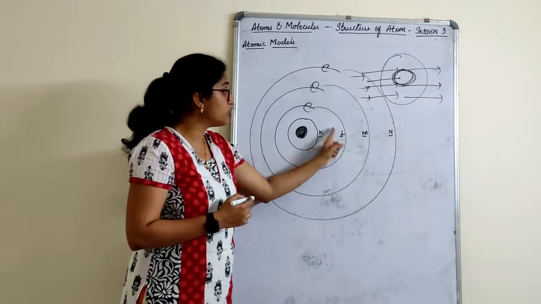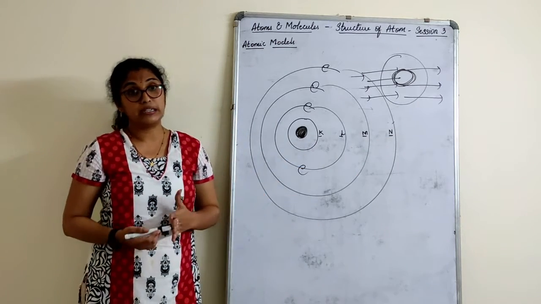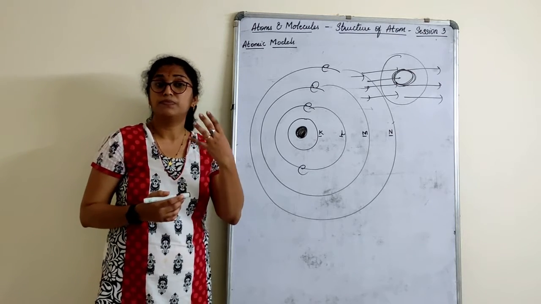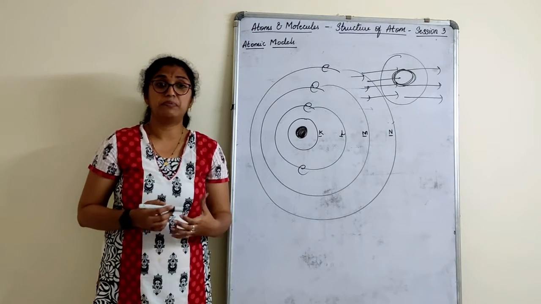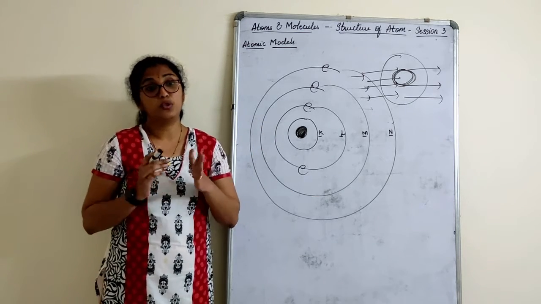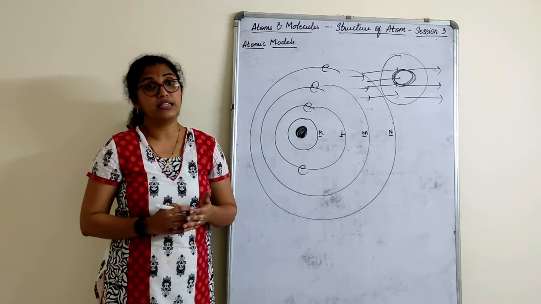Now, how many electrons will fit in each shell? We will do that in our next class. Along with that, we need to study that we understood about an atom, but what is the mass of an atom? What is the atomic number of an atom? All those things we will do in our next class.